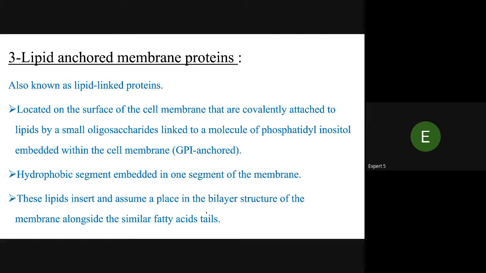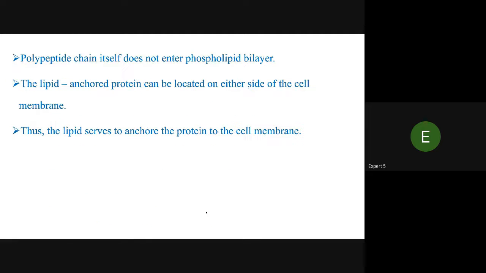These lipid inserts assume a place in the bilayer alongside the similar fatty acid tails. The polypeptide itself does not enter the phospholipid bilayer. The lipid anchored protein can be located on either side of the cell membrane. Thus, the lipids serve to anchor the protein to the cell membrane.